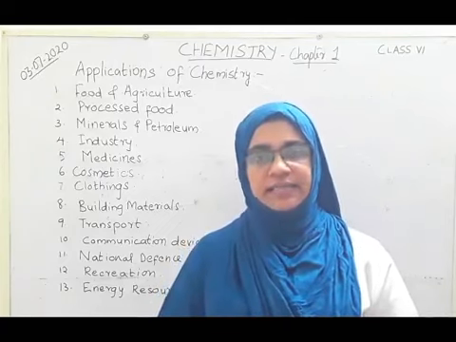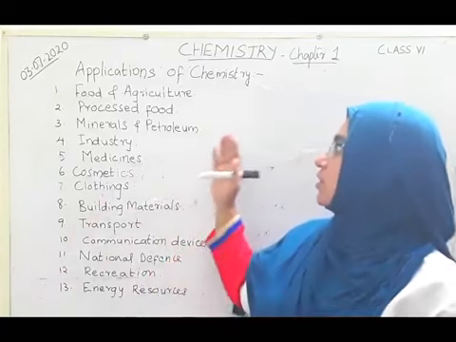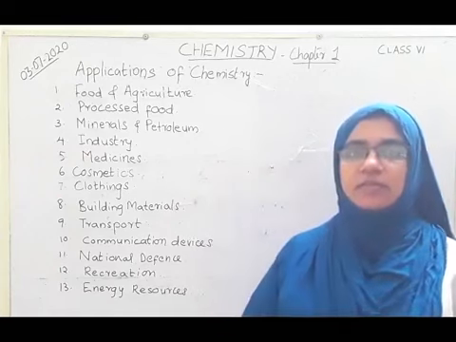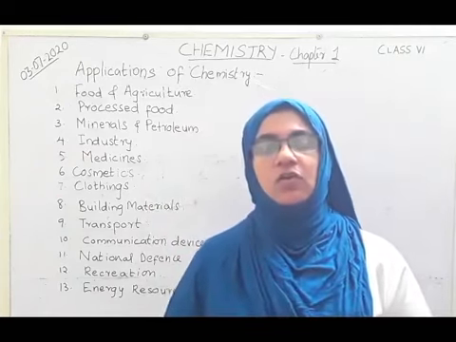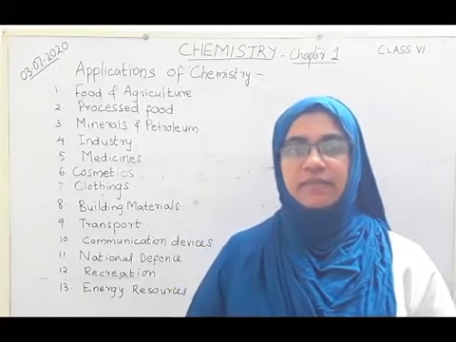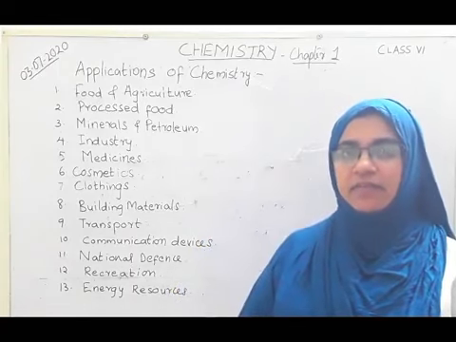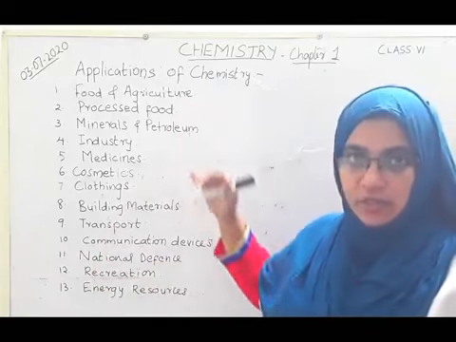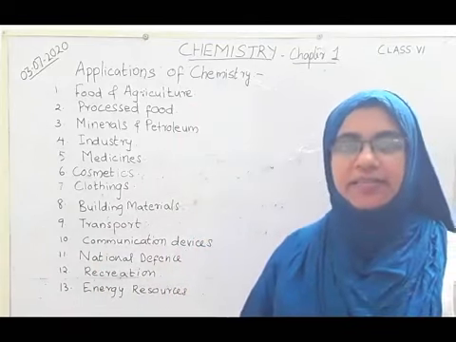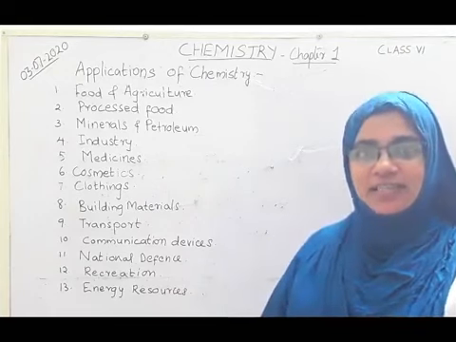Now let us move on to the last portion of this chapter, that is applications of chemistry or uses. In this chapter we have already discussed some of the uses or applications of chemistry. Do you remember them? Yes, what are they?